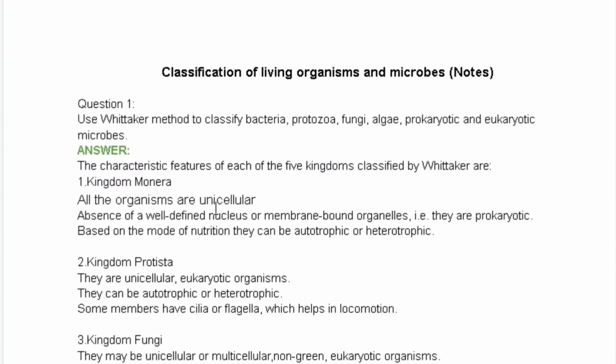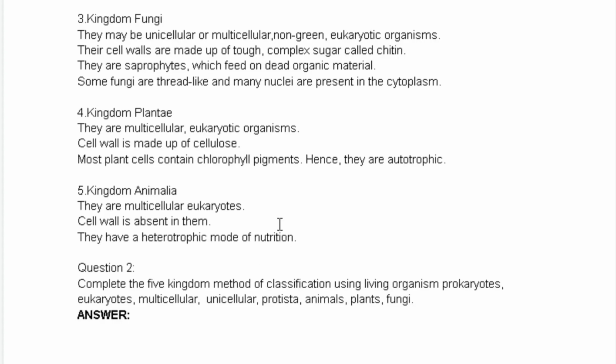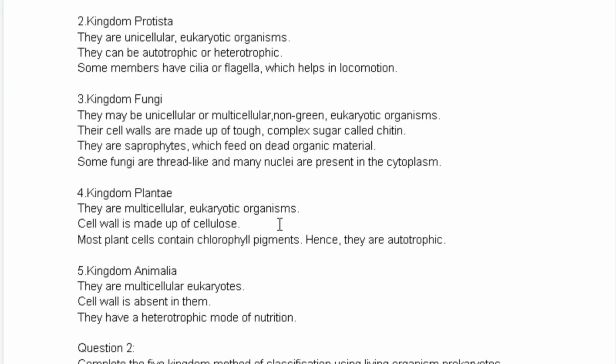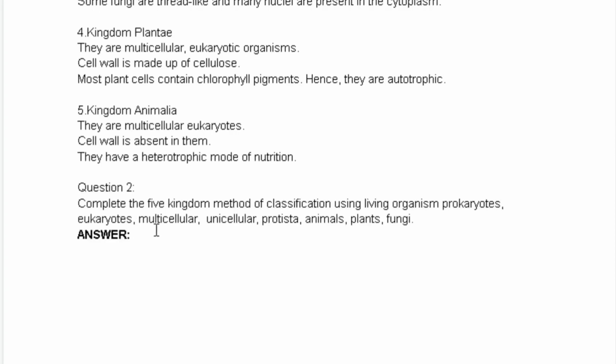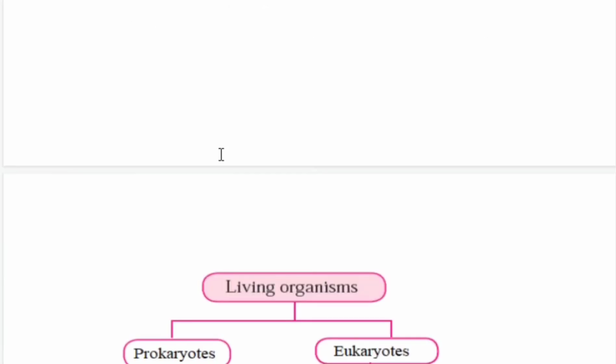These are the characteristics of kingdom Monera. These are the characteristics of Protista, fungi, plantae, animalia. So you just have to write down the characteristics of these kingdoms. Now the next question says, complete the 5 kingdom method of classification using living organisms, prokaryotes, eukaryotes, multicellular, unicellular, protista, animals, plants, fungi. Below this question there is an incomplete diagram which you have to fill. Some places are empty, so you have to fill in those places with the right answers.